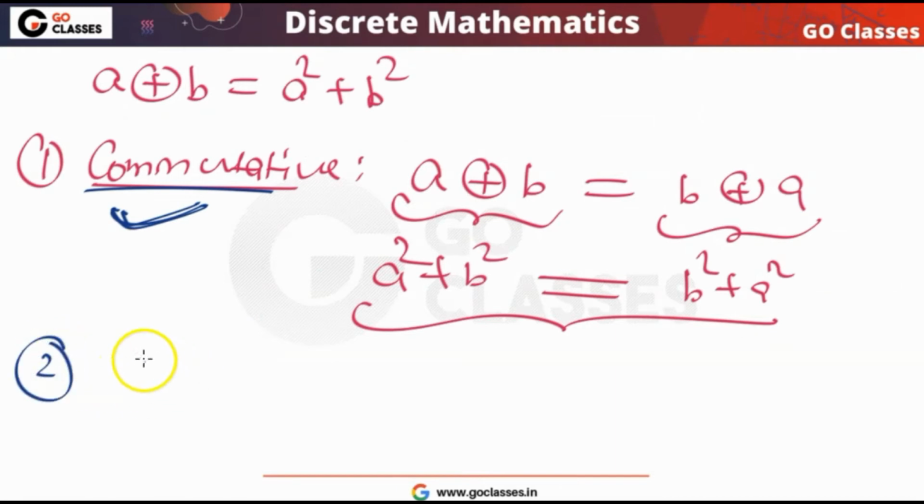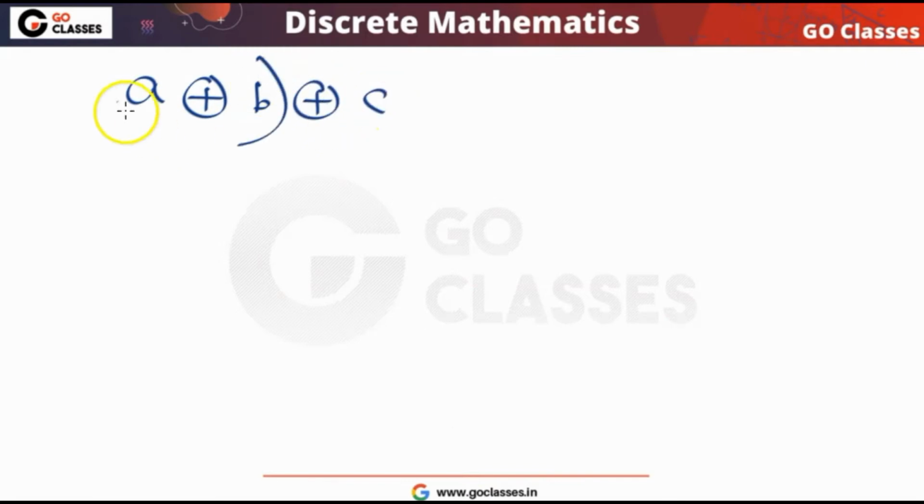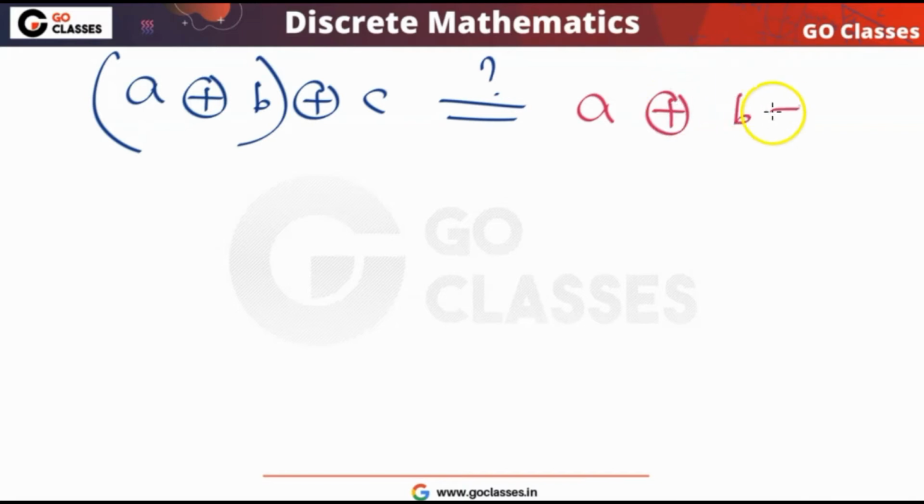Now let's check the associative property. How do we check for it? Very simple. The associative property says that for any 3 elements A, B, C that you take, (A XOR B) XOR C should be equal to A XOR (B XOR C). They must be equal. So let's check whether they are equal or not.